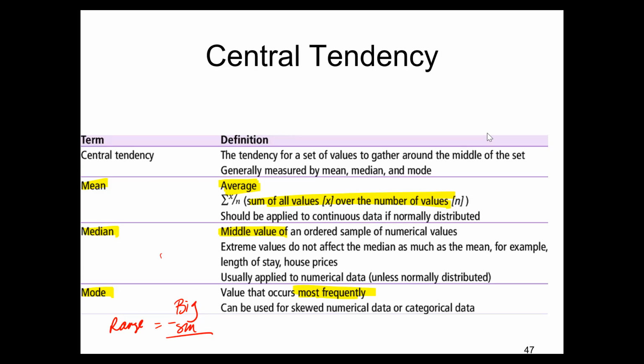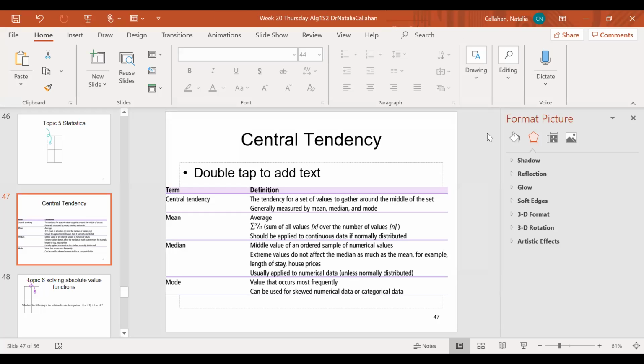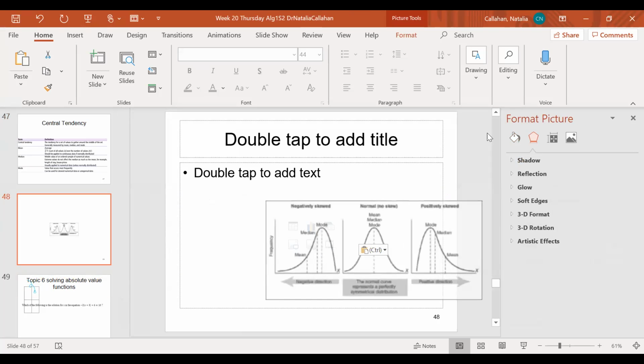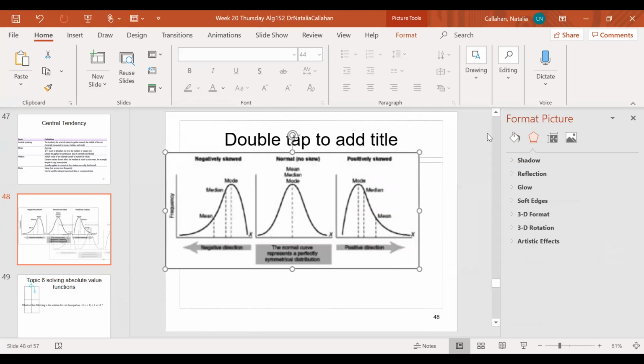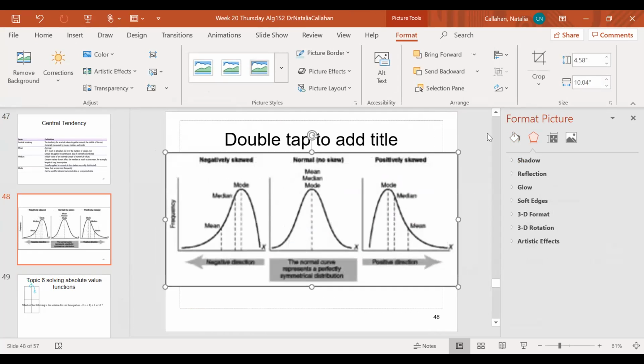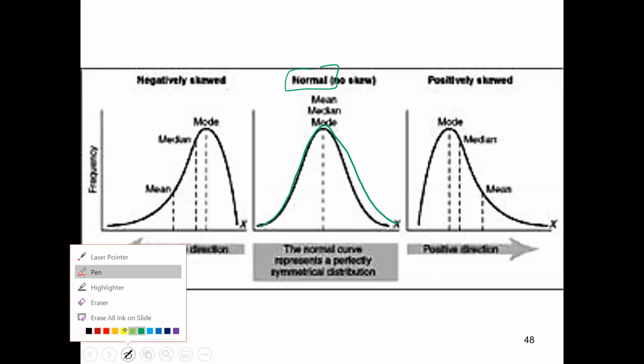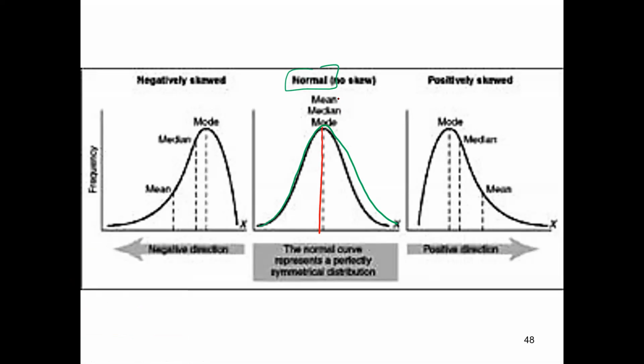All right, so the next part of statistics that you need to copy down for your cheat sheet is going to be on skewedness. If something is skewed to the right, skewed to the left, etc. And for that one, you need to copy down this part right here. All right, so if something is normal, for example, it'll just be like a perfect bell curve like that, okay? And notice that the mean, median, mode are exactly the same right down the middle.